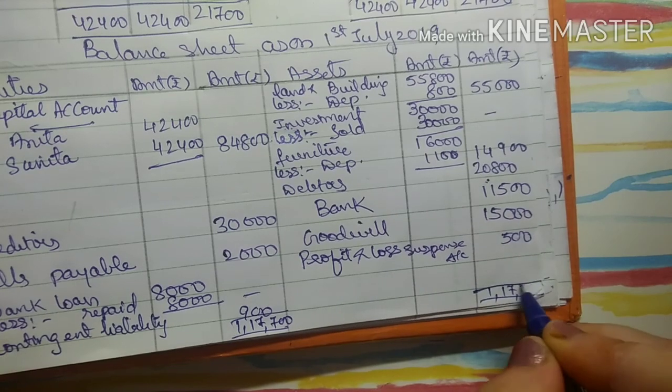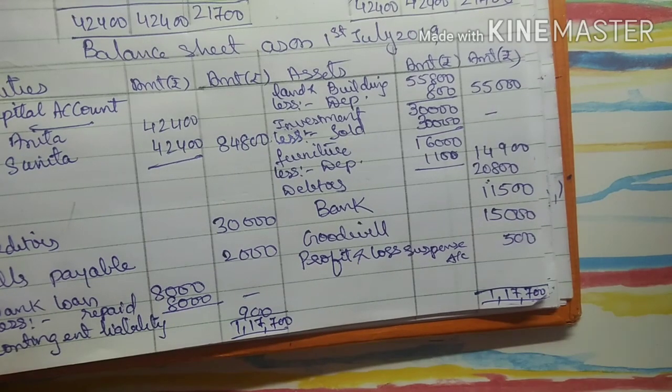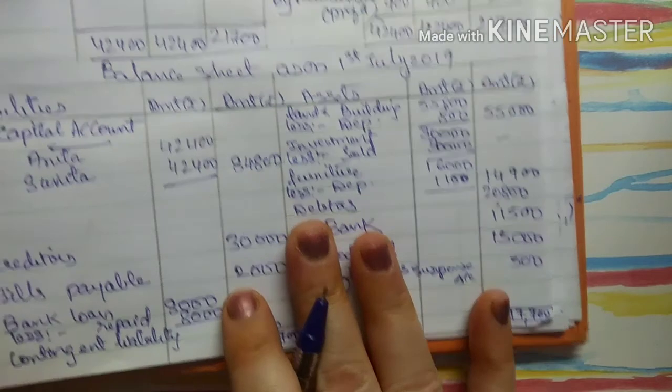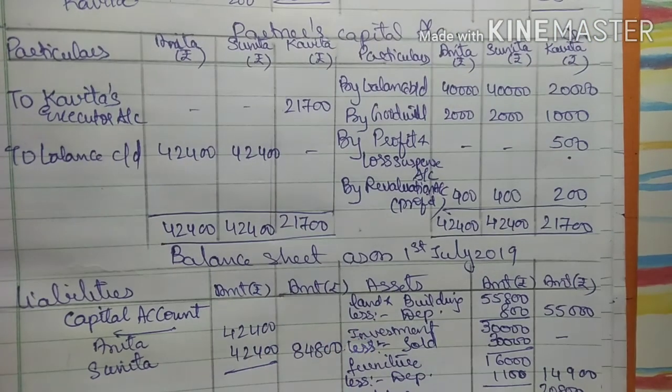Now we can tally the balance sheet, and when we tally the balance sheet, our amount is 1,17,700 on both the sides. Okay, so here we have completed with the problem.